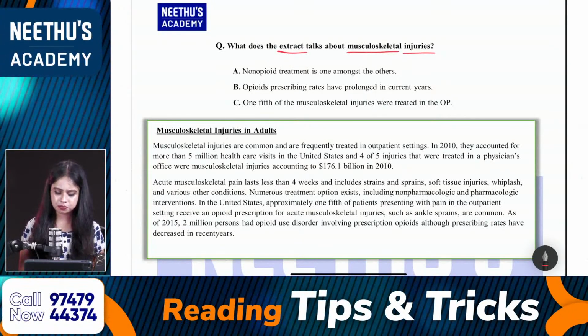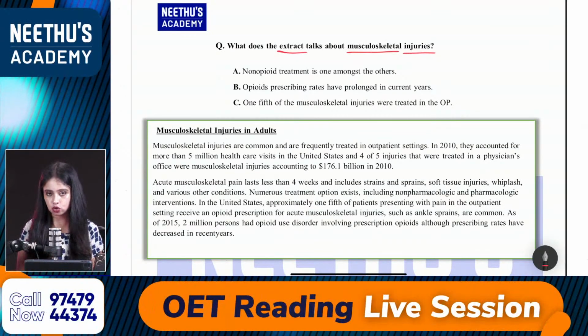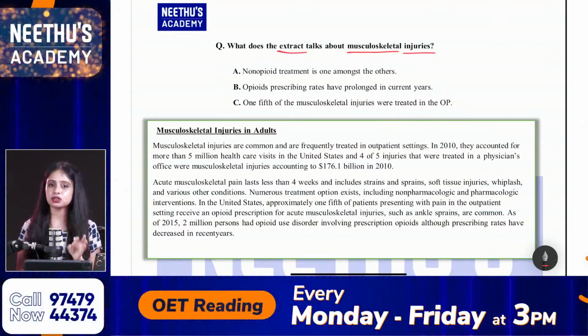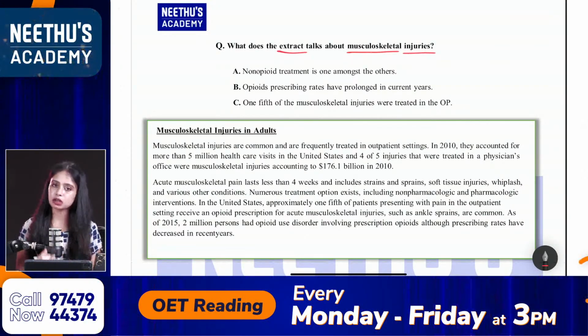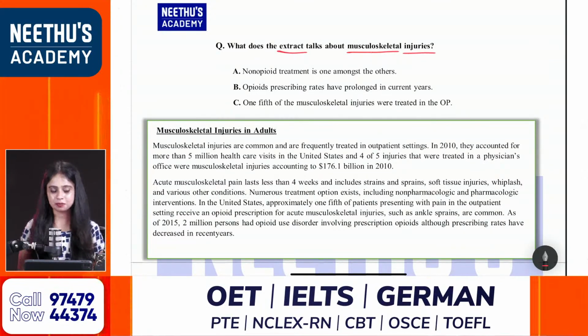Okay, so there are no other important keywords, because the keywords are musculoskeletal injuries. So when you read a question, always connect it with your options. We should always read it connecting with the options. Otherwise, it will be confusing. Clear? Okay. So what is option A?